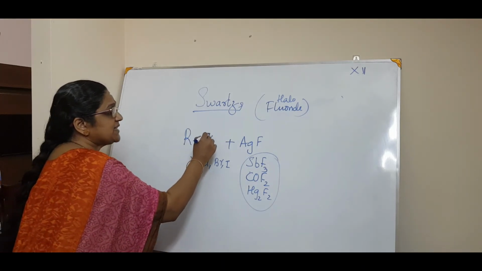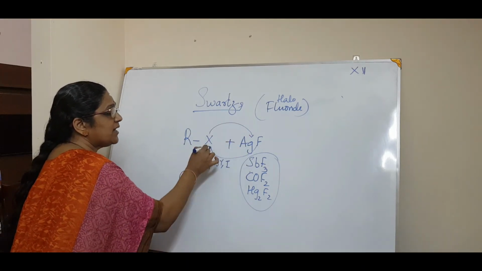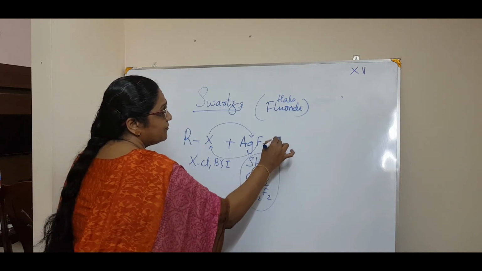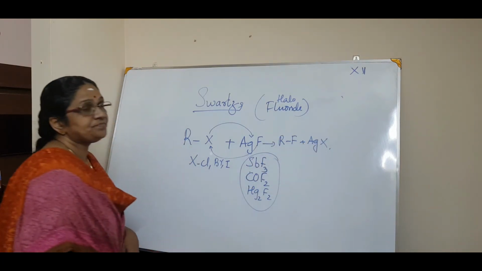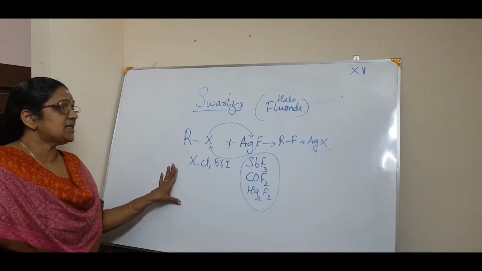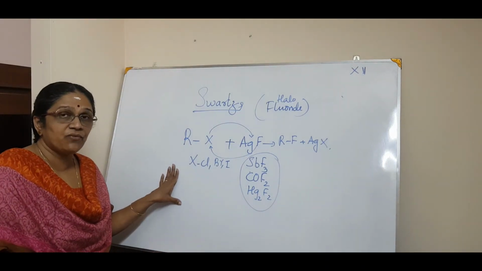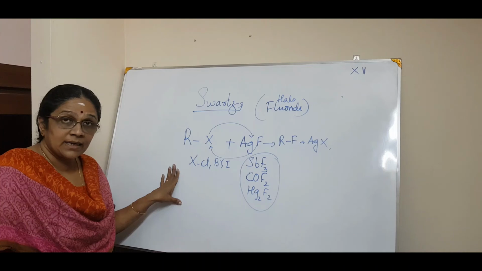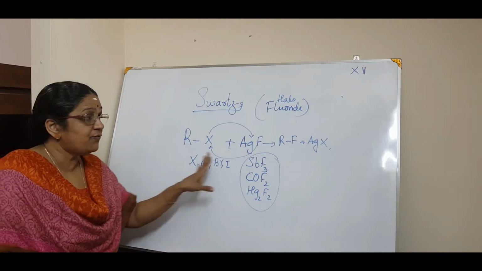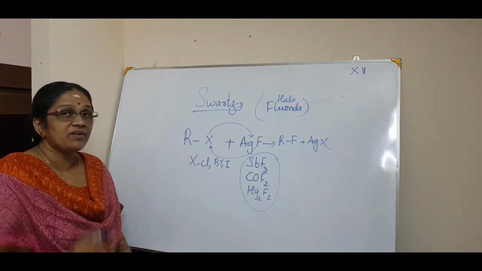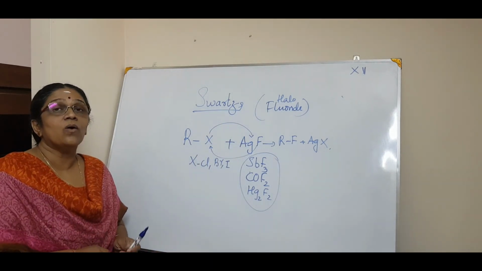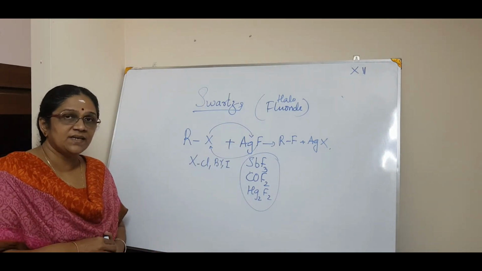So there is also an exchange. See, X will go out and the fluorine will come to the alkyl halide. Therefore, RF plus AgX. See. So this is again the preparation of haloalkanes, and specifically for what? Fluorides. Okay. So now you have an idea of how the organic reactions work, isn't it?